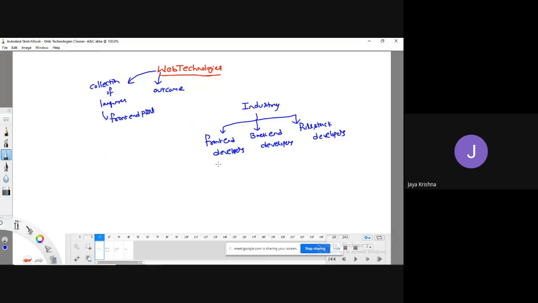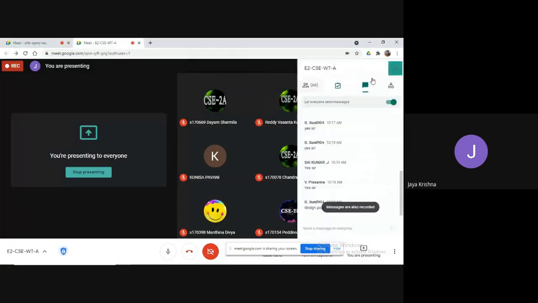The people who are going to develop only the front end part of the website, we call them front end developers. The people who are mainly concentrating on back end code are called back end developers. Full stack developers are a combination of both one and two.